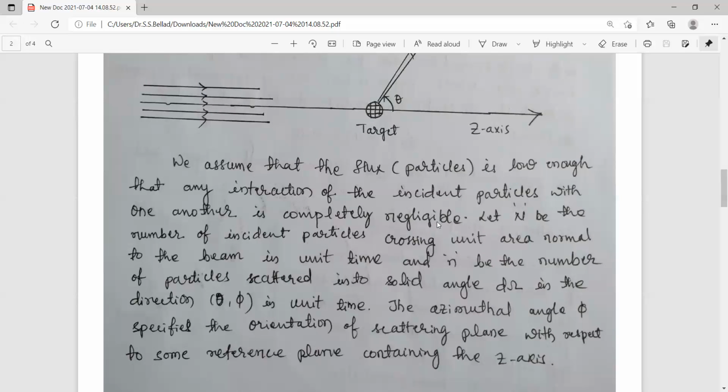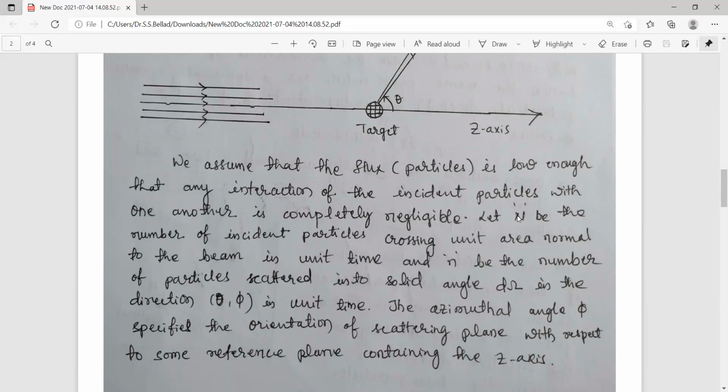Let capital N be the number of incident particles crossing unit area, which is held normal to the beam, in unit time.